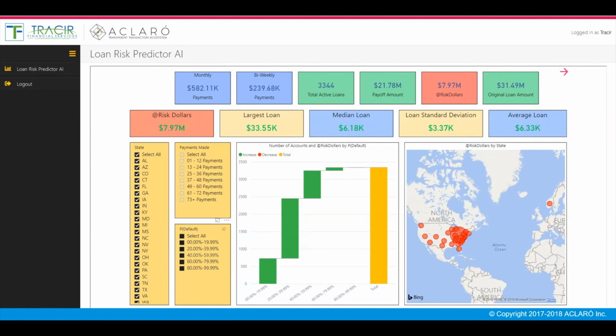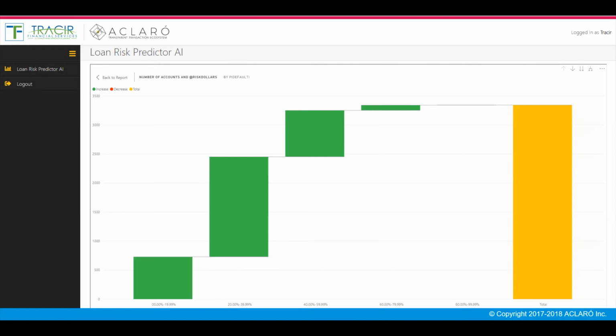At the center of the page, you have a waterfall chart of risk and the number of loans that fall within an individual risk bracket. A map of the U.S. is also available with a visual geographical representation of your risk. A user can expand a graph for an enlarged view of the data within the graph. In this case, we are looking at the waterfall graph of the number of loans and their risk category ranging from 0 to 20% all the way up to 80 to 100%. As you hover over any given bar graph, you can see details about those loans.